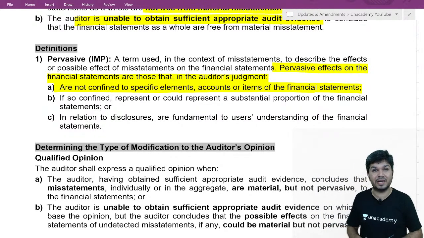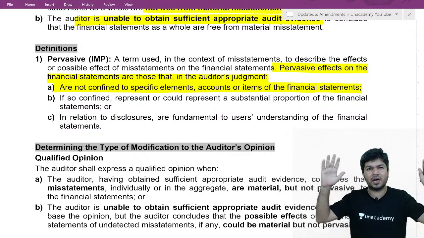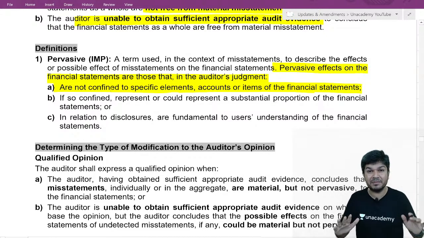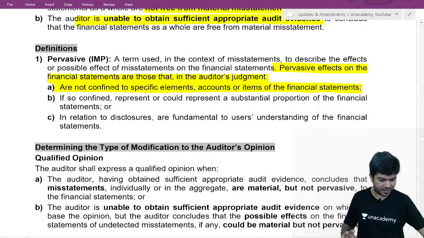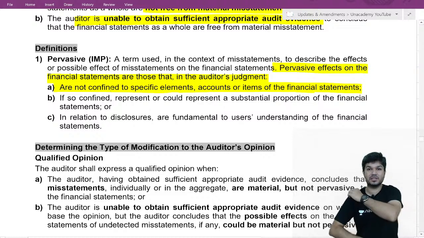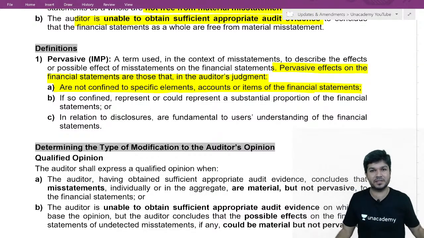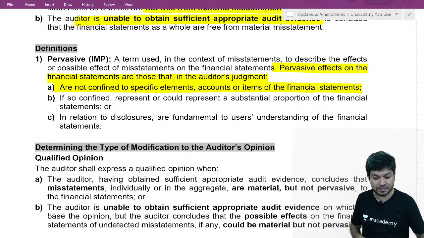Like when an accountant doesn't know accounting standards, he would have made mistakes not at one place but at lots of places: a mistake in inventory, then in foreign exchange, then in investments valuation. There will be so many places where mistakes were made.